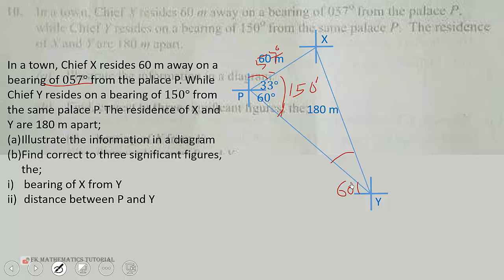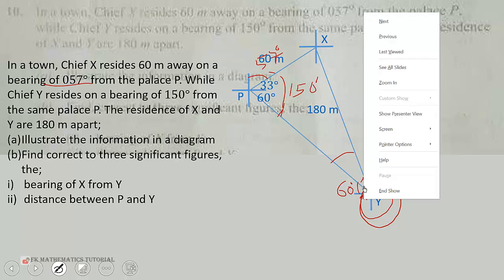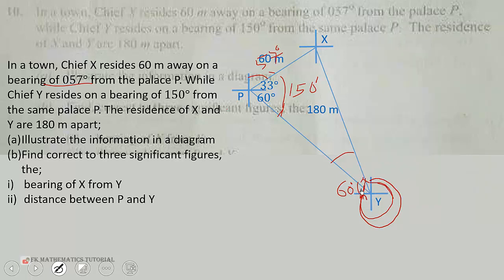Now we are being asked to find the bearing of X from Y. So we start measuring here, from here like this, until we get to this point, that angle. We know from here up to here is 270. So we need to find the angle from here to here, and add to it.